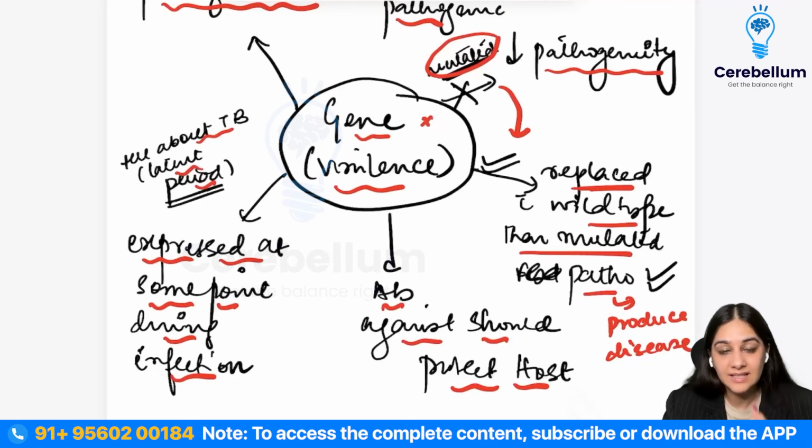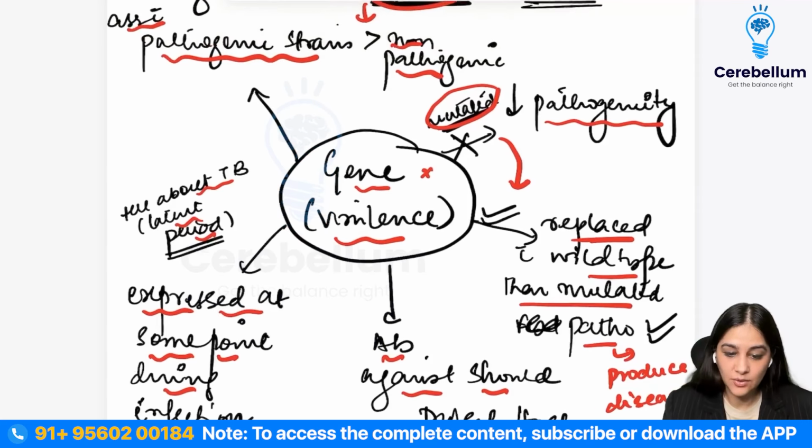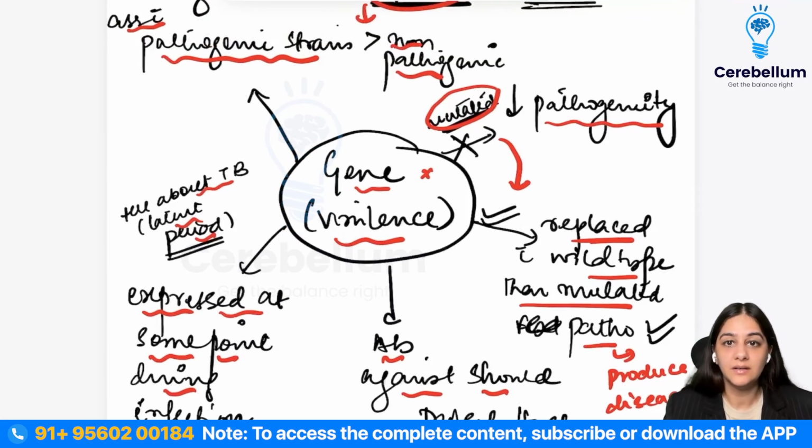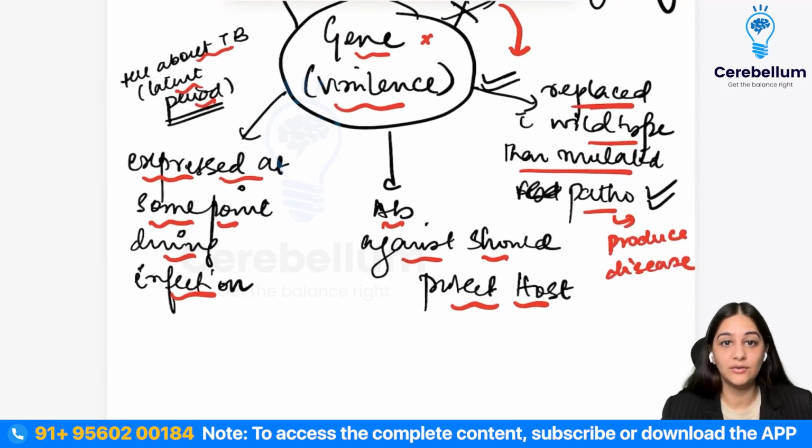So at the point where the immunosuppression has taken place and the TB bacilli is now active, this is the point where the infection or the gene is now expressing itself. So these were all the different modified postulates. It just modified one and said that it is not the organism but the gene that is associated with the disease. Right, so that brings us to the end of the session on your scientist.